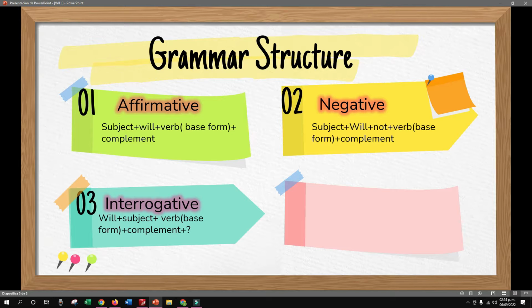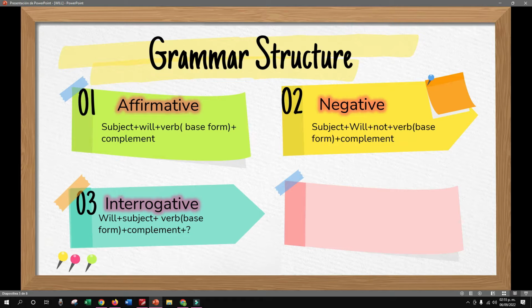For example, you can say, will you go to the cinema tomorrow? Yes? How would you answer? Yes, I will. Or no, I won't. Because this is a yes, no question, right?